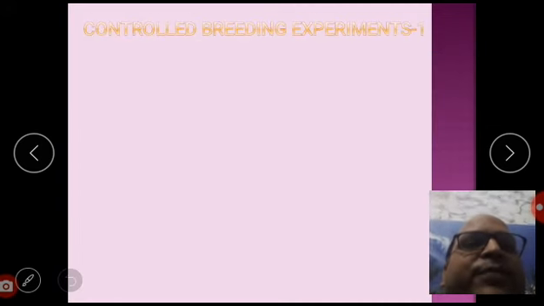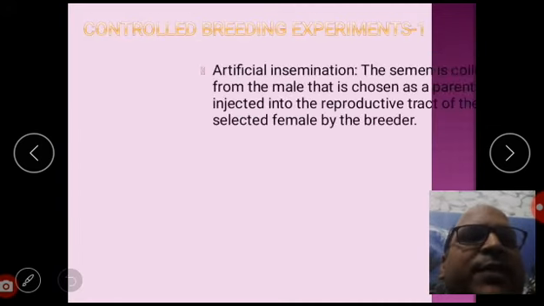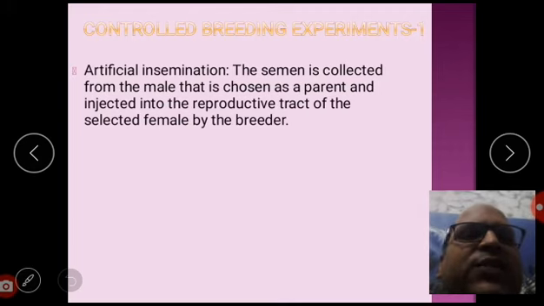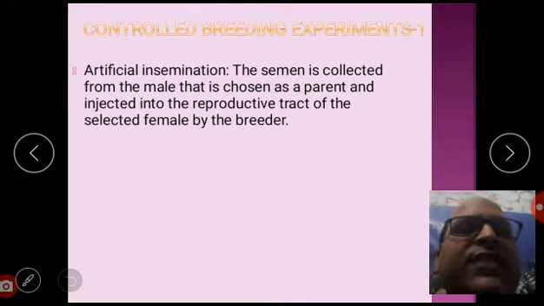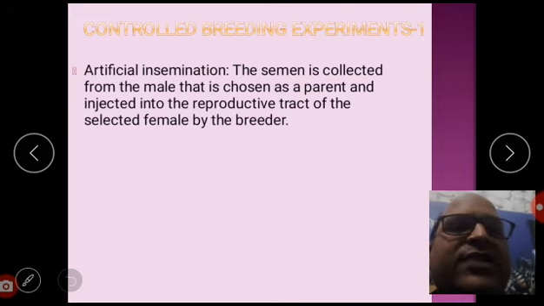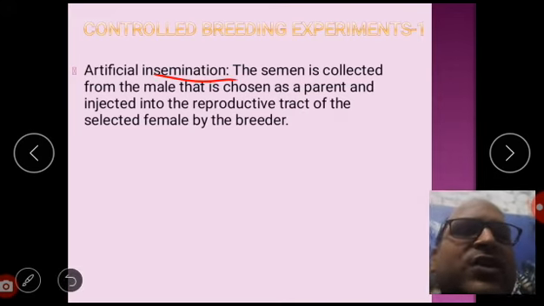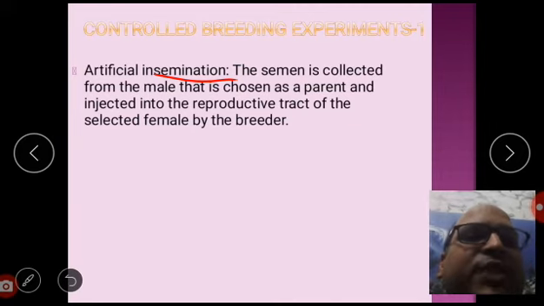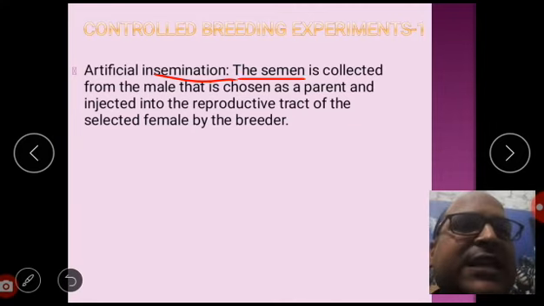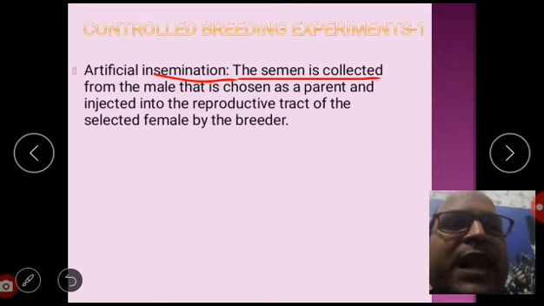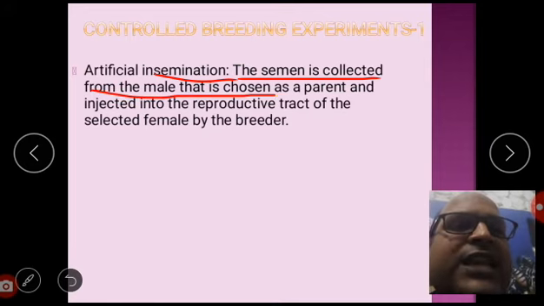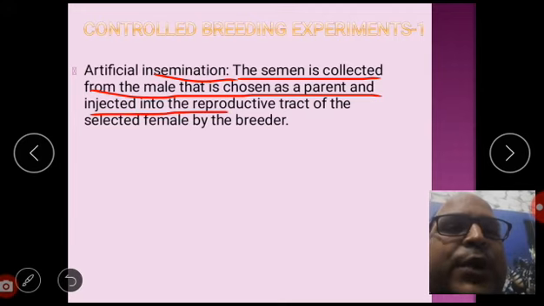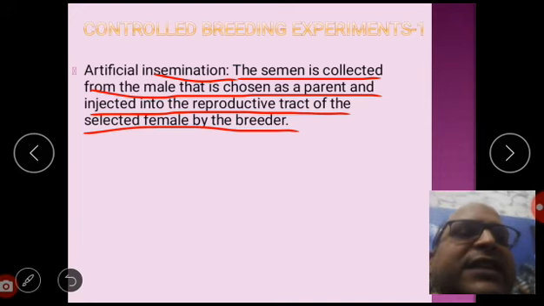Now controlled breeding experiments. Here one important thing is artificial insemination. The semen is collected from the male that is chosen as a parent and injected into the reproductive tract of the selected female by the breeder.